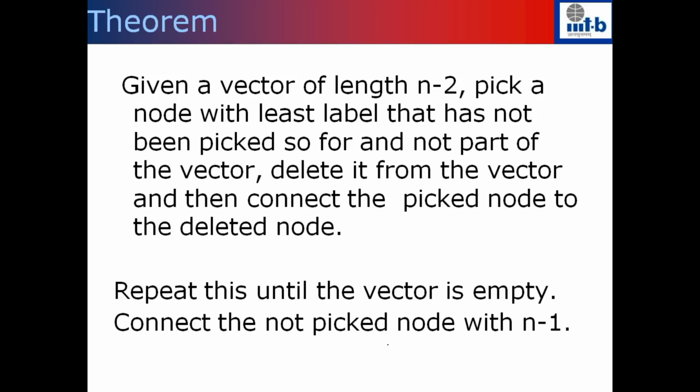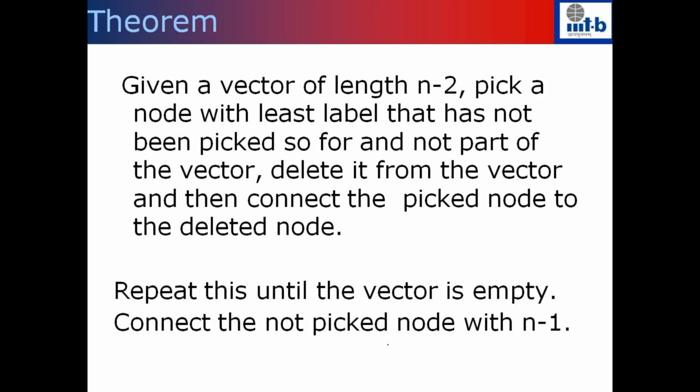So you pick a node, and you connect it to the first node in the vector, and you delete that node from the vector. Since you are picking a node which has not been picked, you will not repeatedly pick the same node. So in each iteration you pick one node from the graph, every node will be picked at most once, and you add an edge into the graph.